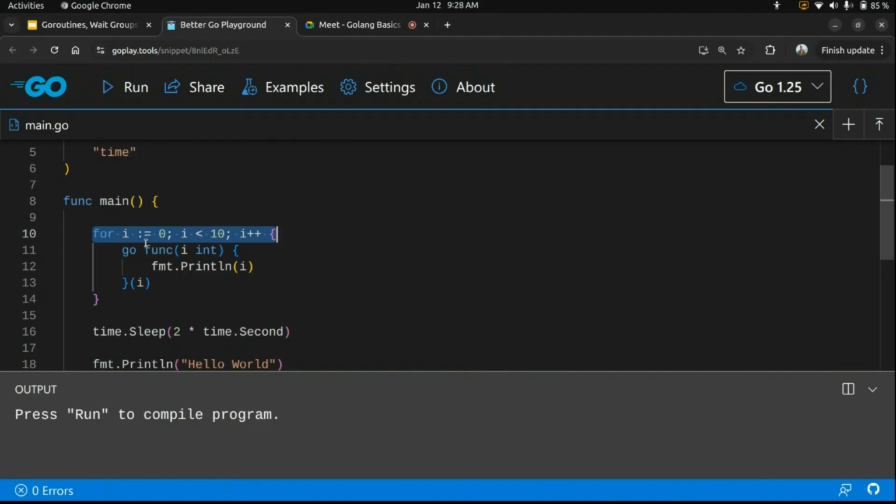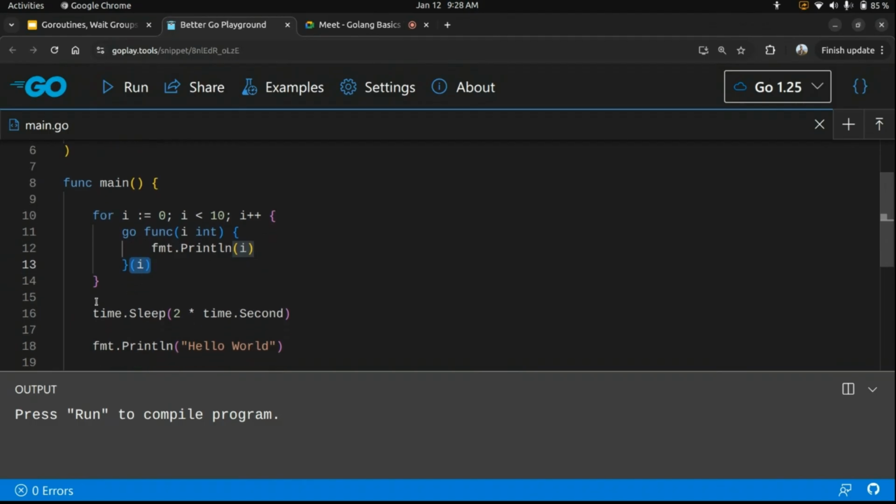There is a Go routine. There is a function called in a Go routine which prints the simple value of i. So whenever the function is called 10 times, 10 simultaneous Go routines are spawned, irrespective of each other. The function does not wait to run the for loop 10 times and print the value. So the execution immediately comes at line number 16. It doesn't know if we have printed at line number 12 or not. So immediately execution comes at line number 16.